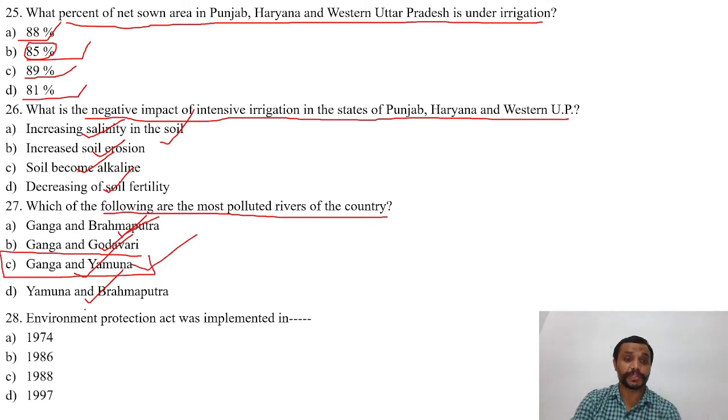The next question is, Environment Protection Act was implemented in which year in India? The options are A. 1974, B. 1986, C. 1988, D. 1997. The right answer is B. That is 1986.